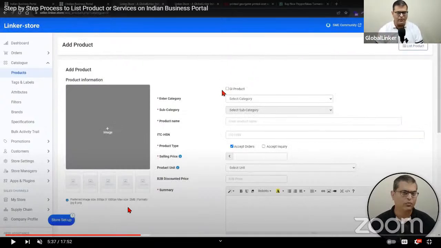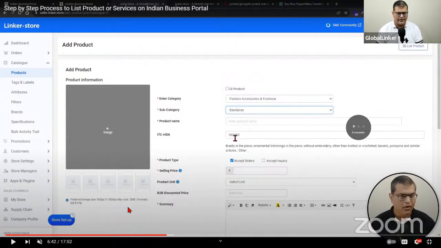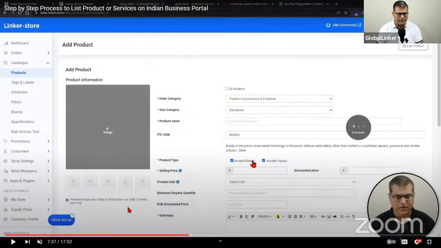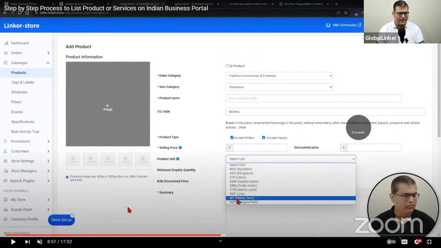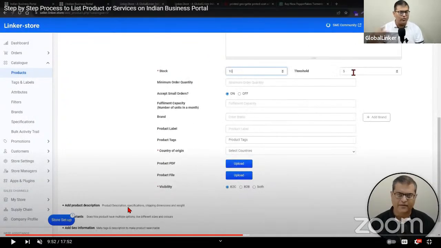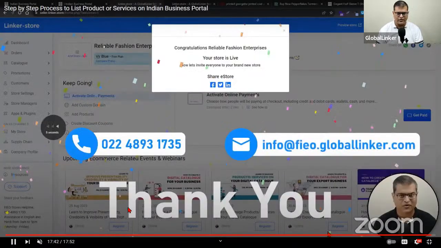And then in this video, the next steps are how to upload the catalog. That is all clearly explained here. So I'm not going to go into those details because anyways the video is available, and it is explained in quite an extensive manner in the video as well. And this video is available in Hindi as well as English. So the video that you are currently seeing is in English, but if you go to the description of this video, you'll find a link to the Hindi video as well, right? So in case you want to understand the process in Hindi, that option is also available. So we'll just skip through the product upload part because anyways it is clearly mentioned.